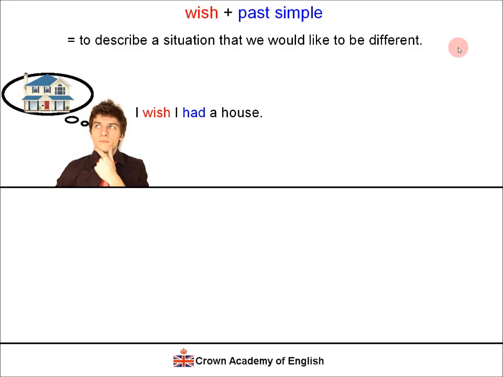I wish I had a house. So here we have the verb wish in the present tense, and then we have the verb have in the past simple. I had. I wish I had a house. This means that, for the moment, in the present, I do not have a house, and I am sad about that. I would like a house. So in the present, I regret that I do not have a house.